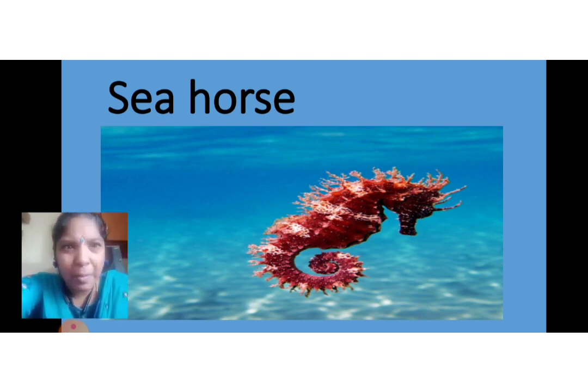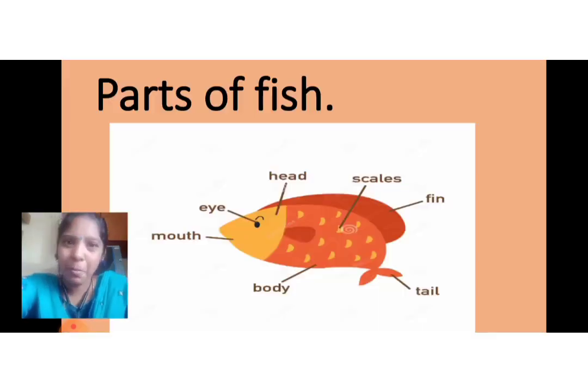So when you look at the image of the sea horse, you can feel it looks like a horse. It's a sea monster. Yes, it looks so. But what is the special feature of it? It's a marine animal. It is found in the water. Out of 46 species, this is a small marine fish. See, it looks different, no?